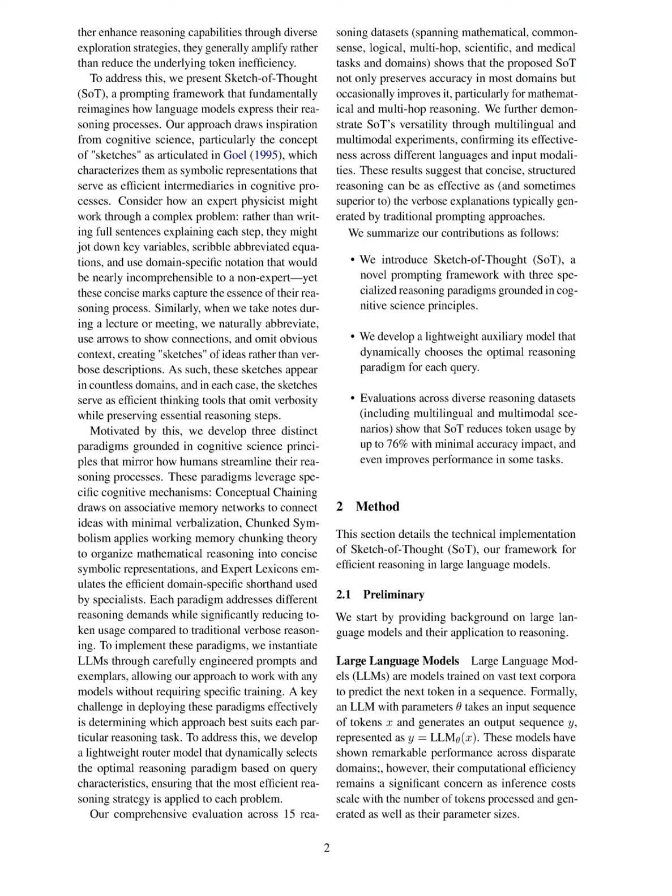Section Summary. In this section, we introduce Sketch of Thought, SOT, a novel prompting framework designed to enhance reasoning efficiency in large language models by utilizing three cognitive science-based paradigms that reduce token usage while maintaining or improving accuracy. Our approach includes a lightweight router model that dynamically selects the most suitable reasoning strategy for each task, demonstrating significant reductions in token consumption across various reasoning datasets.